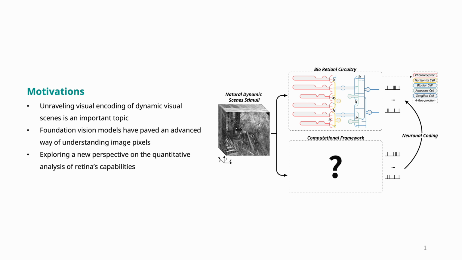As we all know, our brains represent the ever-changing environment with neurons in a highly dynamic fashion. The temporal features of visual pixels in dynamic natural scenes are entrapped in the neuronal responses of the retina. It is crucial to establish the intrinsic temporal relationship between visual pixels and neuronal responses. Recent foundation vision models have paved an advanced way of understanding image pixels. However, neuronal coding in the brain largely lacks a deep understanding of its alignment with pixels.